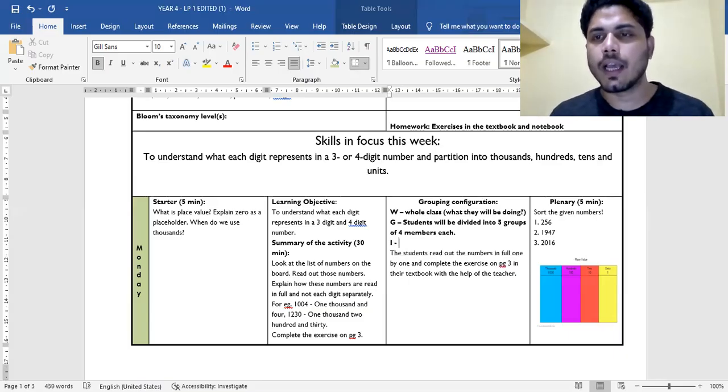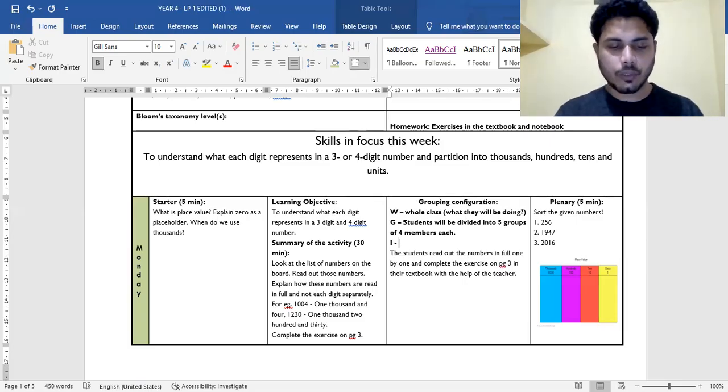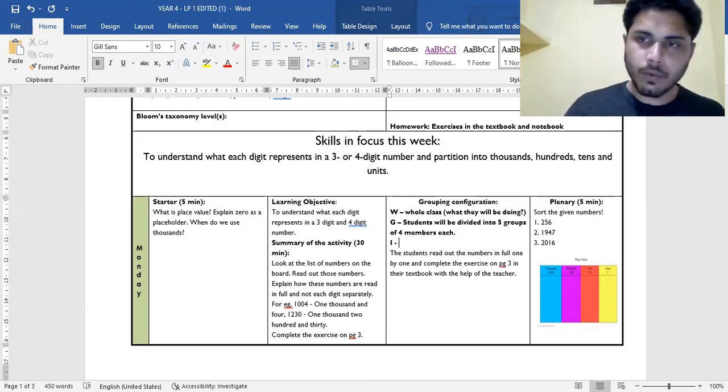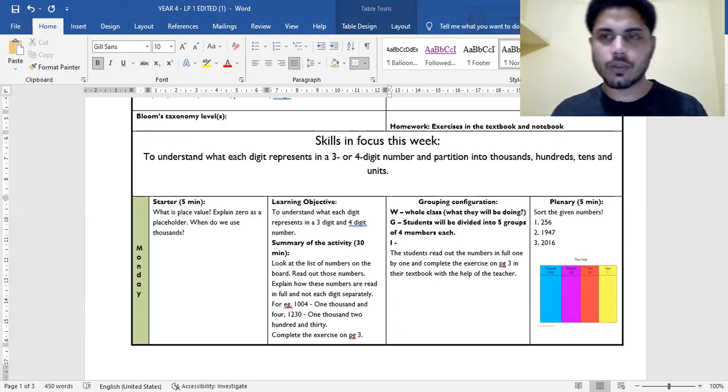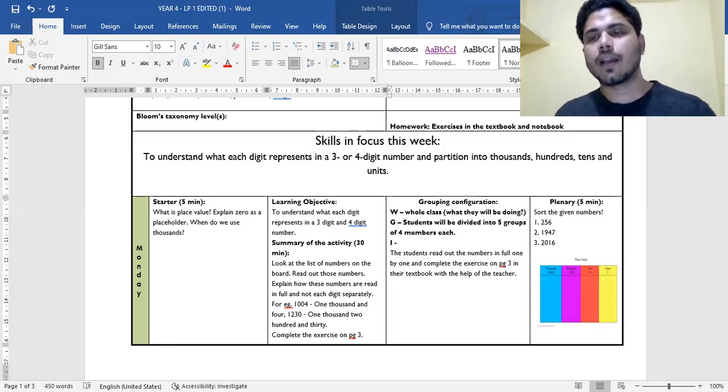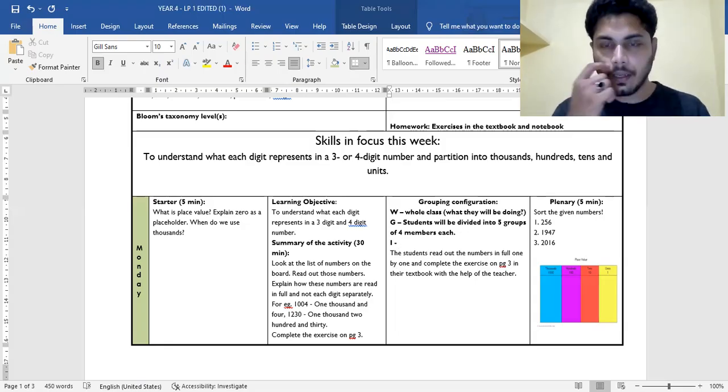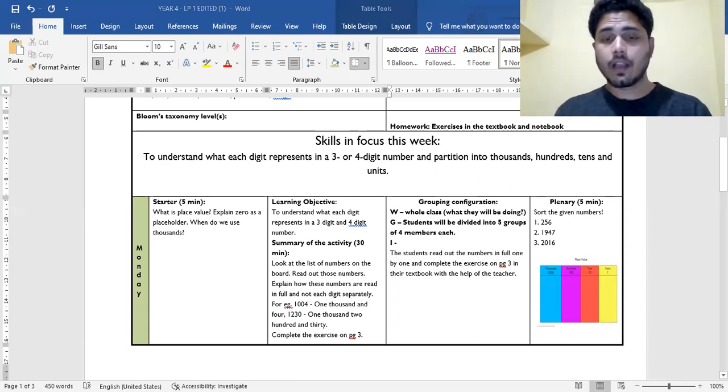I means individual. That means the worksheets are given now to all the students, and each and every student has got that. So you're moving from one student to another, and you're focusing on each and every particular child. Like you're spending 1 or 2 minutes with one child, and then you're moving to the other child. Okay, so it's totally up to you.